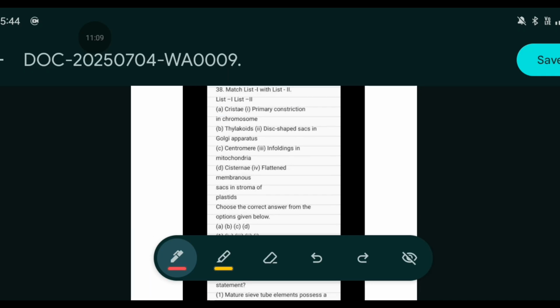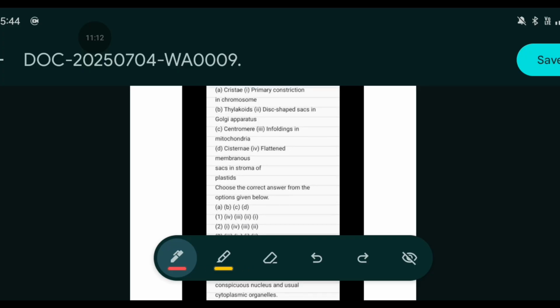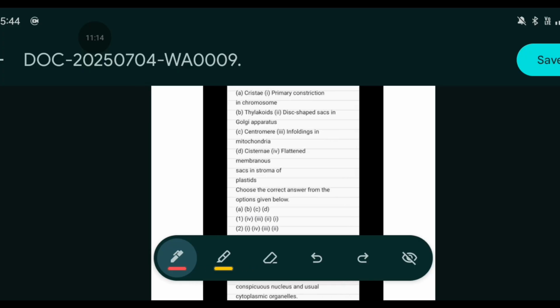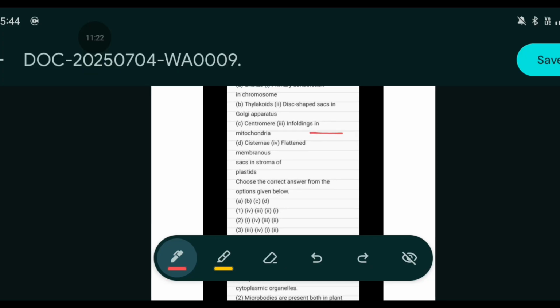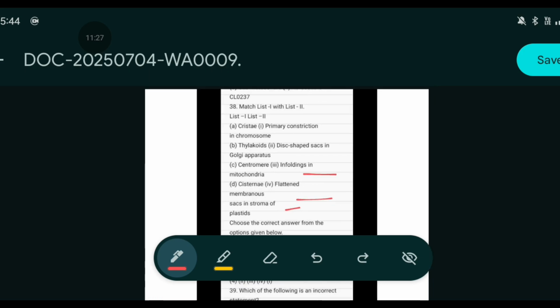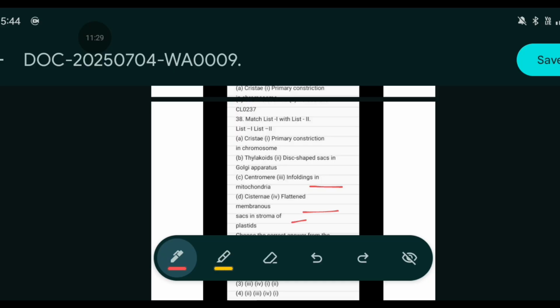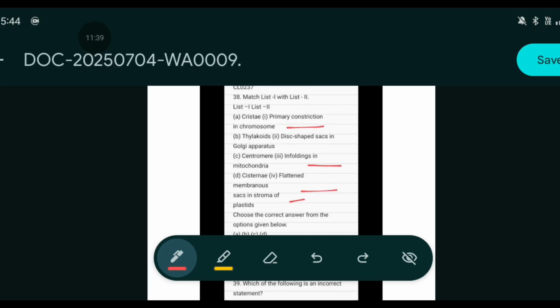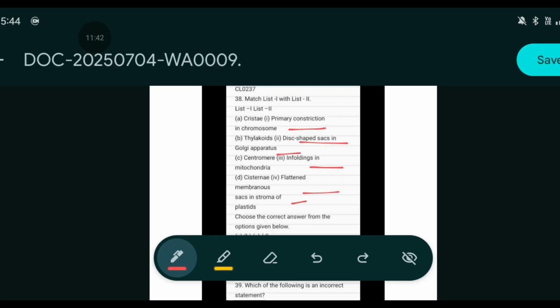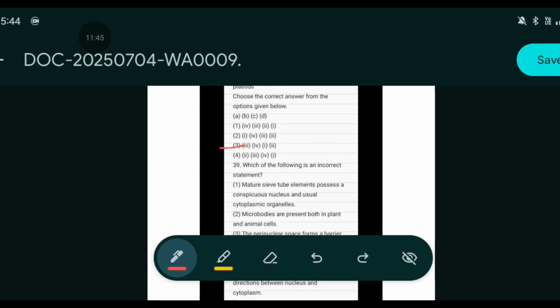A, that is cristae. Cristae will be what? Infoldings of mitochondria, that is 3 here. Then here comes the thylakoids. The thylakoids will be flattened membranous sacs in the stroma, that is B will be 4. Then C, that is a centromere. It will be the primary constriction of chromosome, and as a result, D, that is cisternae. It will be disc-shaped sacs in the Golgi apparatus. So the correct option will be 3.